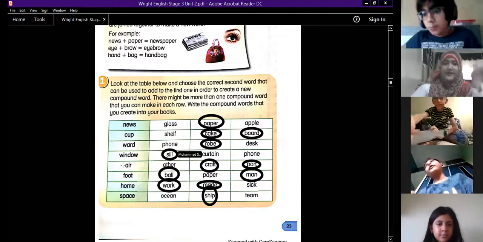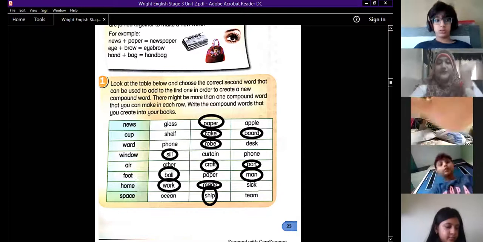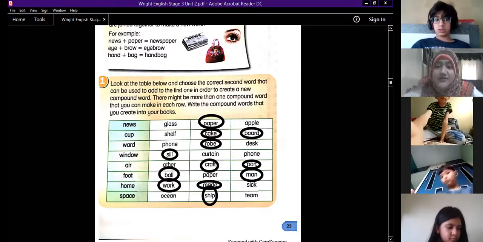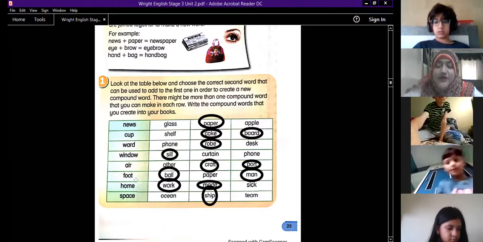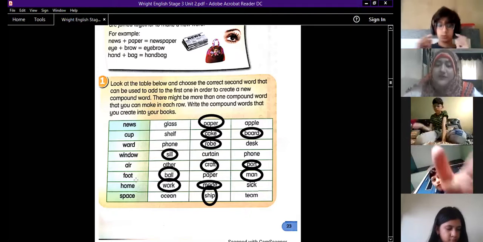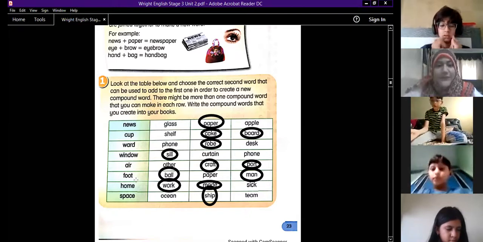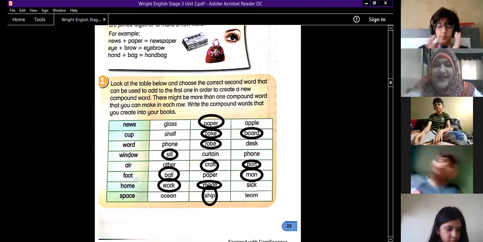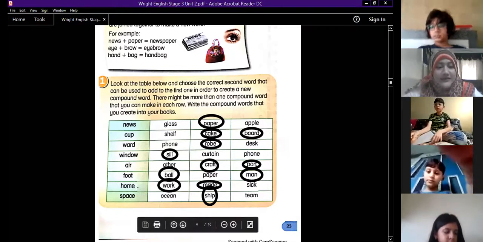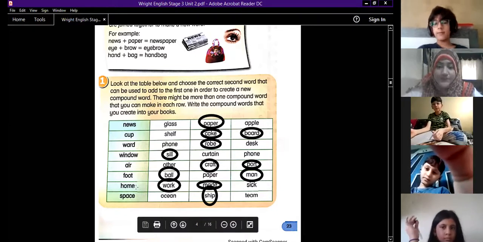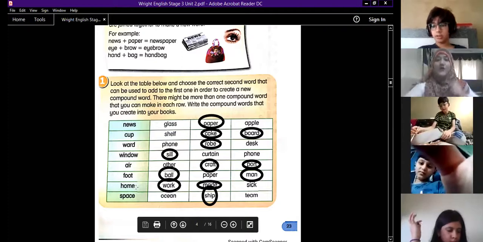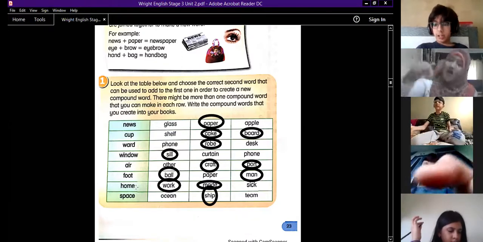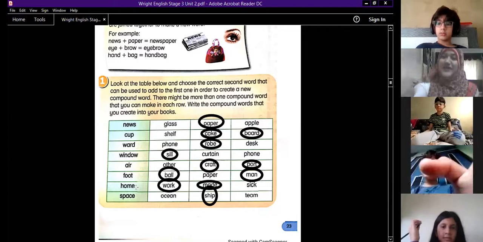Airport and aircraft. Excellent. Footman. Foot, and what is aircraft? Football and footman. Aircraft is airplane. Okay. Football and footman. Yes. Homework. Homemade. Homework, homemade. Homesick also.